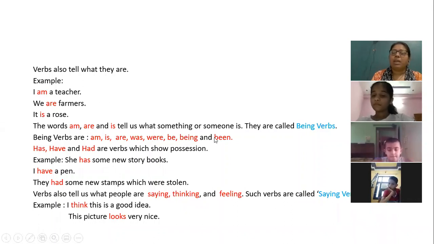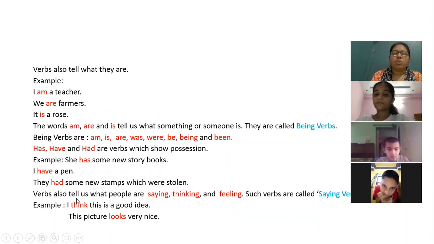Be, being and been. Again, has, have and had are verbs which show possession. Example, she has some new story books. So these story books belong to her. I have a pen. So this pen belongs to him. They had some new stamps which were stolen.